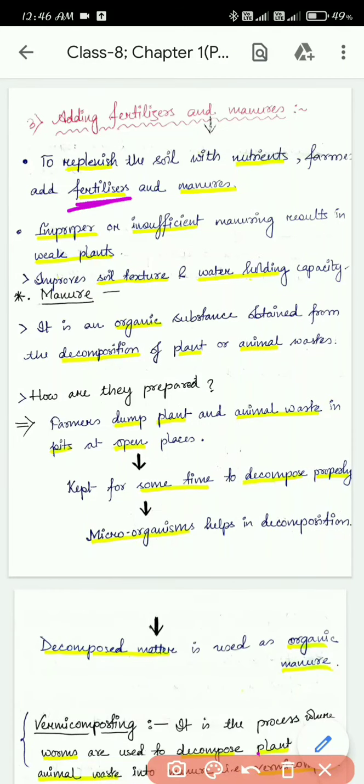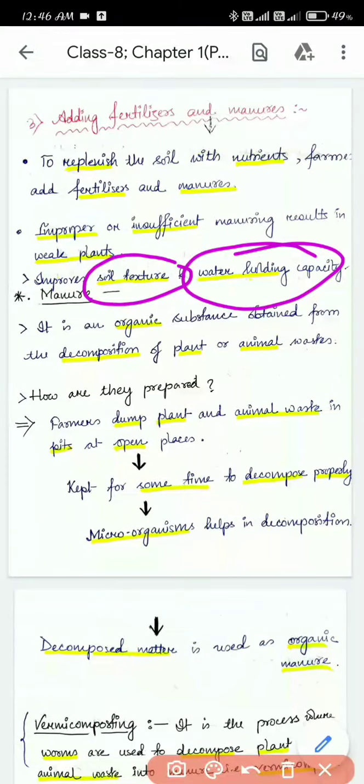The farmer will not be able to get healthy crops, and it will produce weak plants. The third point: improves soil texture and water holding capacity. So when you add manure, the texture of the soil improves, and the water holding capacity of the soil also increases. These are the advantages of manuring.